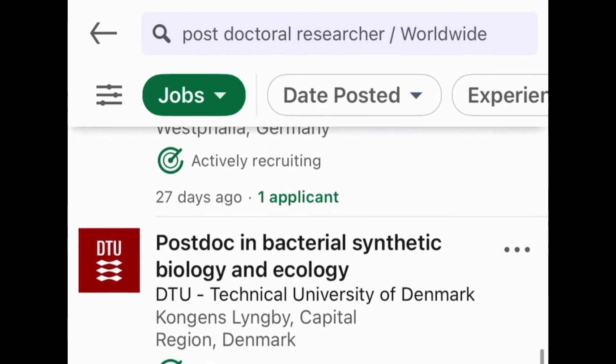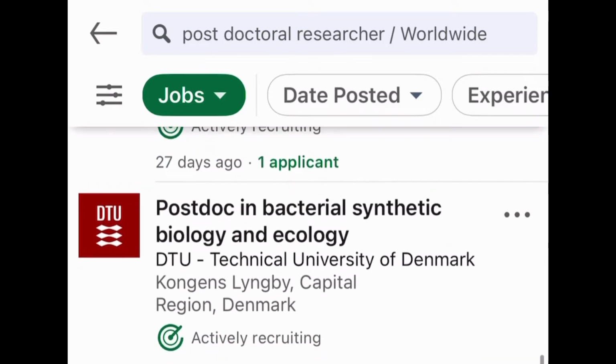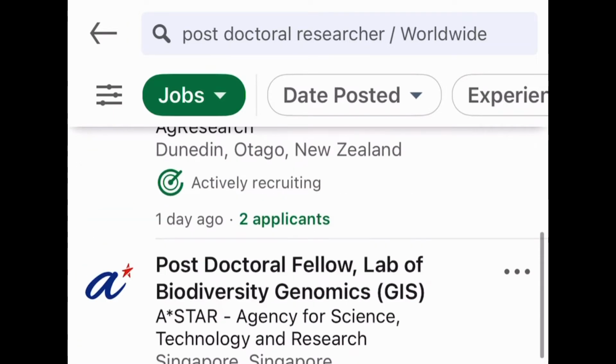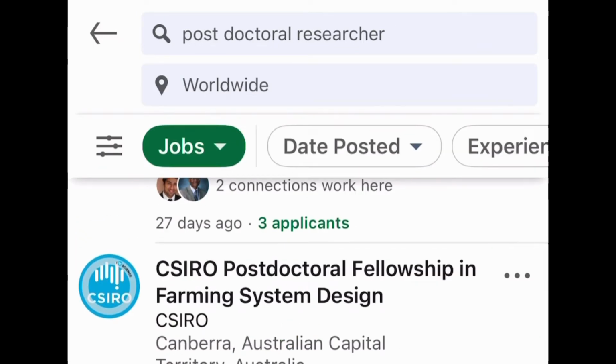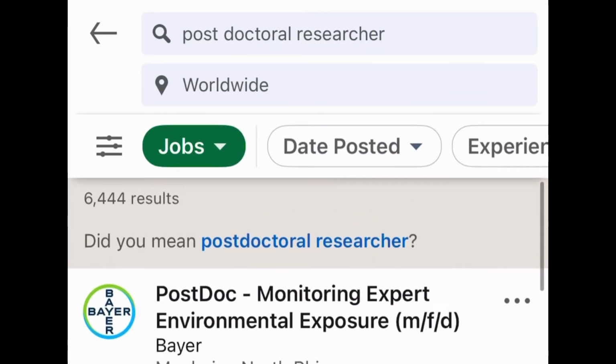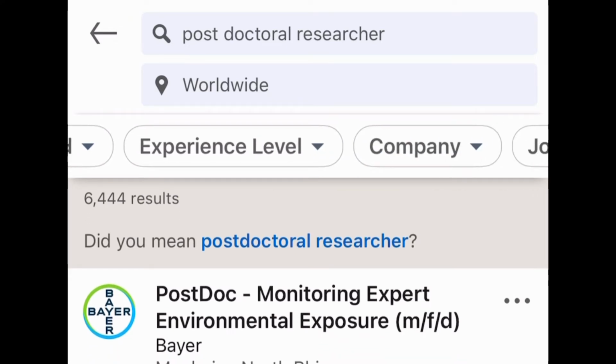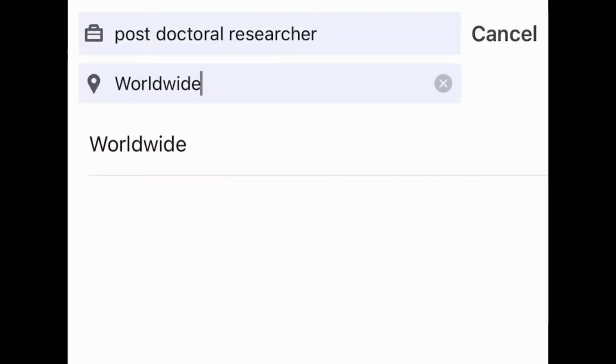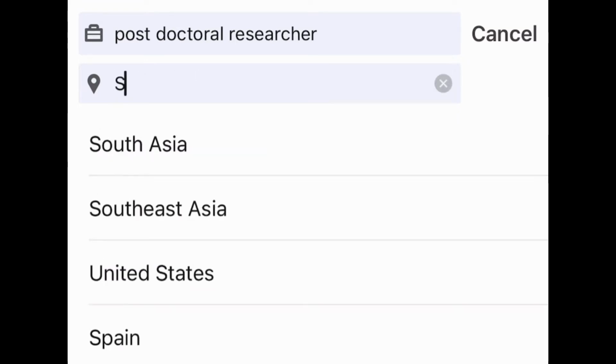So when you go worldwide, you're gonna see lots of postdocs which have been advertised and the number of people who are applying for it using this app, so that you can know how competitive or less competitive the position will be for you when you are applying. It's very, very important whether you need to add in more effort or you need to know whether this is actually a position for you or not, so that you don't get heartbroken at the end of the day. So it's very, very important you consider all these options when applying for postdocs.